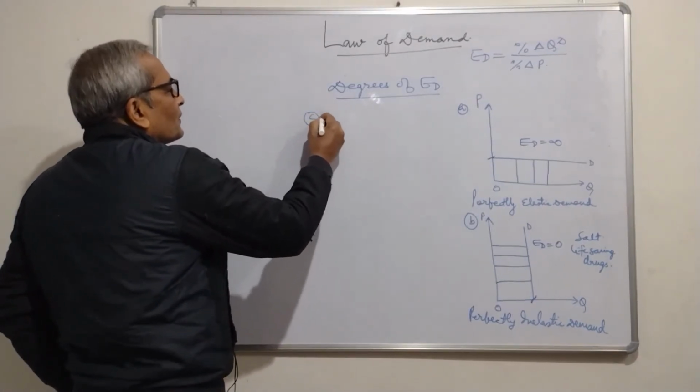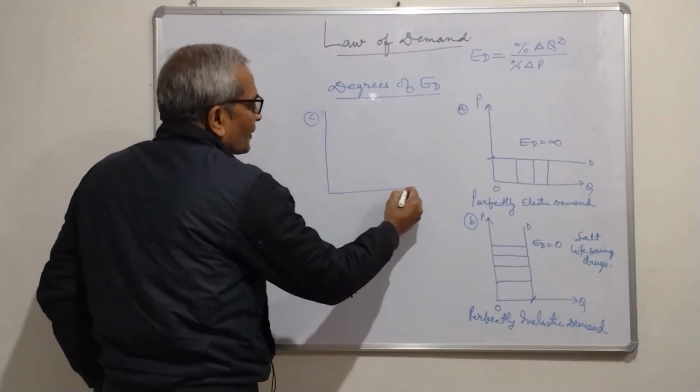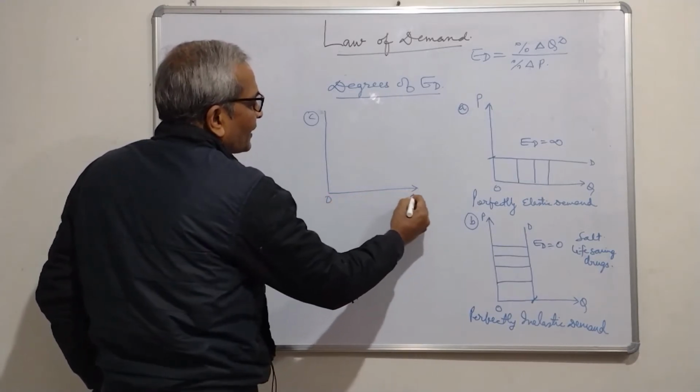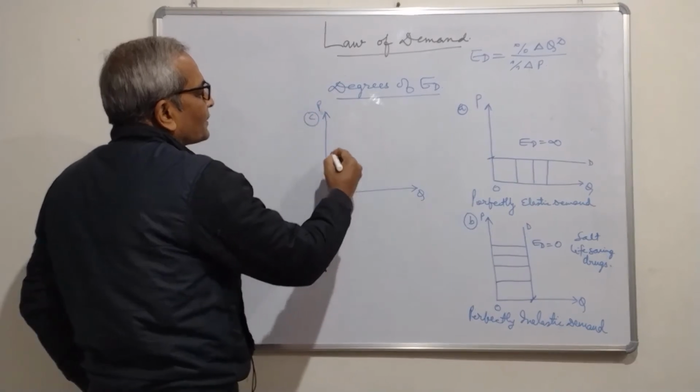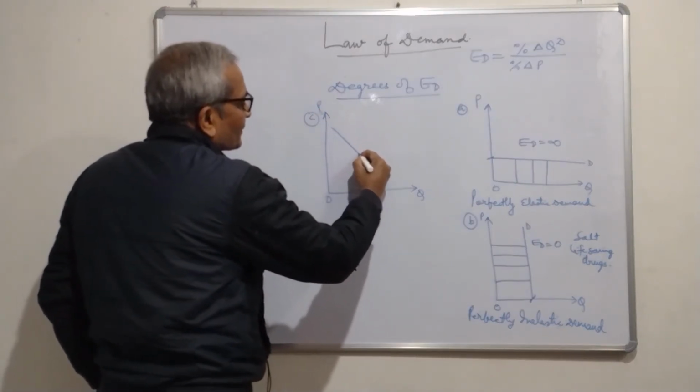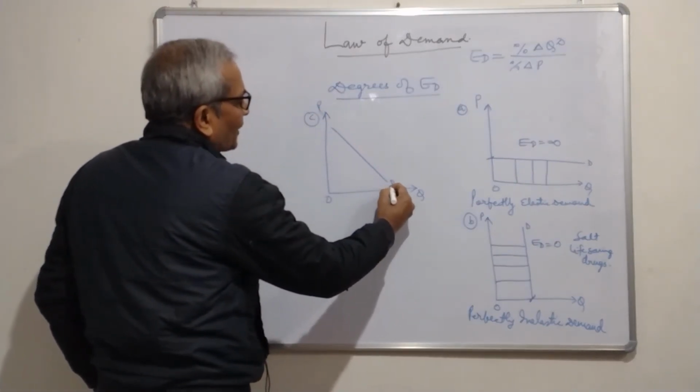Now, here we have another degree. Here we are showing quantity, here we are showing price. This is the demand curve.